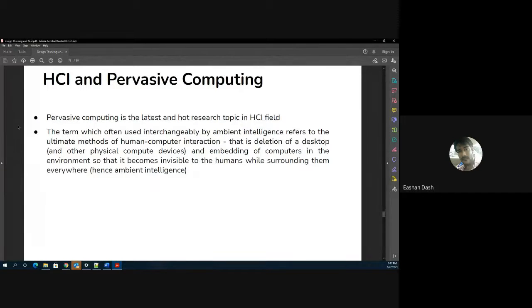Like I told you, pervasive computing is one of the latest and the hottest research topics in the AI field. So if any one of you is interested, you can probably explore more on this term.